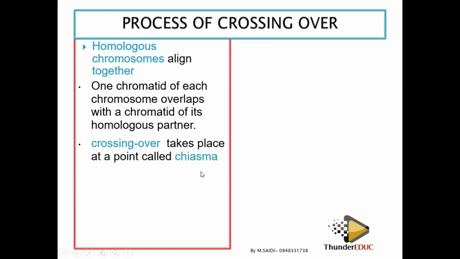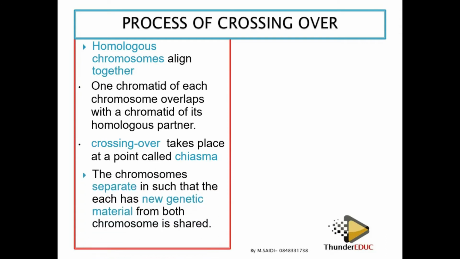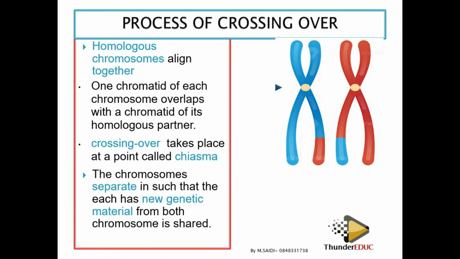If it is one, it is called chiasma. If there are many, we call them chiasmata. So whether you say chiasma or chiasma, depending on the kind of English you are using, it is a point where these two homologous chromatids cross over during prophase 1. And then the chromosomes separate, so it means that now they have formed different chromosomes.